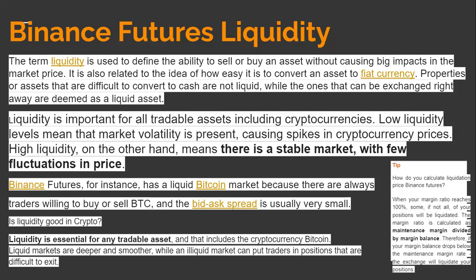So you want to know that on the Binance platform, there is high liquidity. Liquidity is important for all tradable assets, including cryptocurrencies. Low liquidity levels mean that market volatility is present, causing spikes in cryptocurrency prices. High liquidity, on the other hand, means there is a stable market with few fluctuations in price. Binance Futures, for instance, has a liquid Bitcoin market because there are always traders willing to buy or sell BTC, and the bid-ask spread is usually very small.